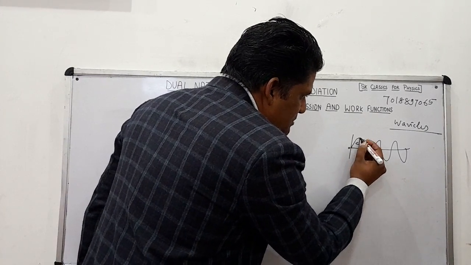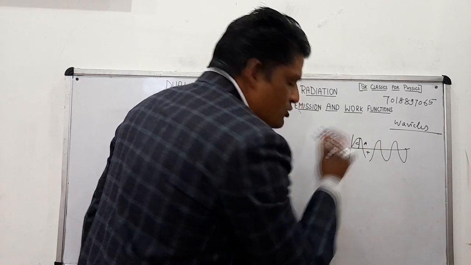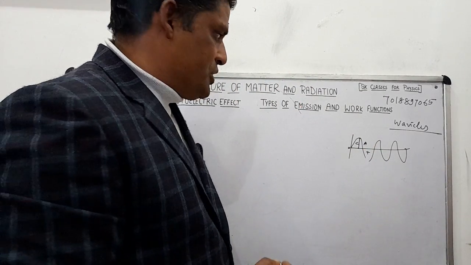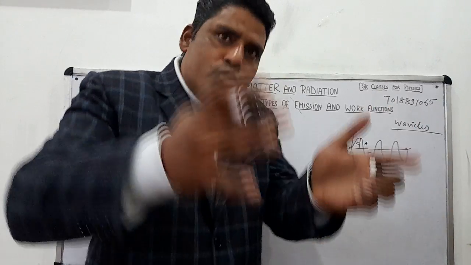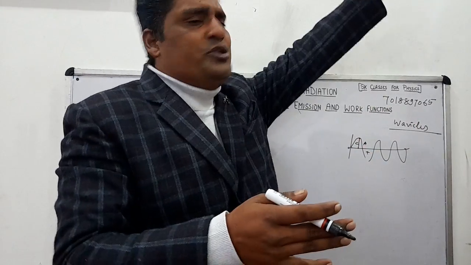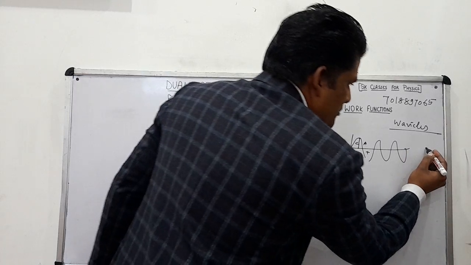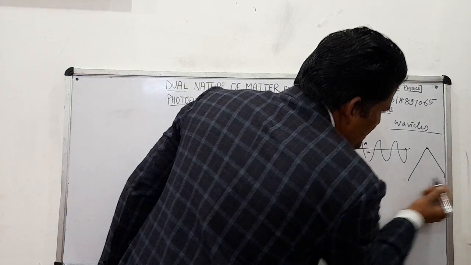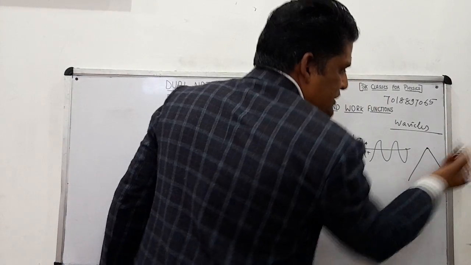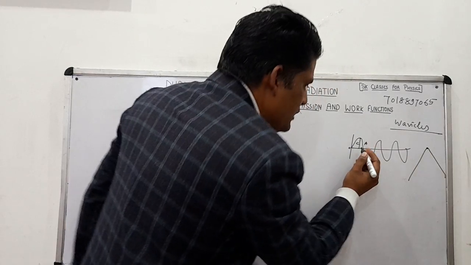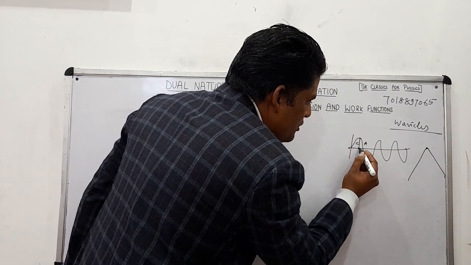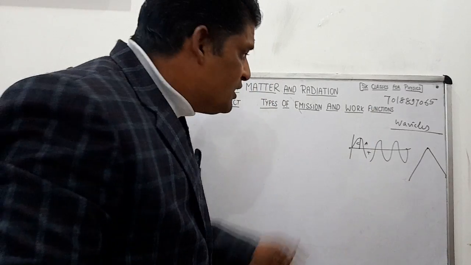ये mean position से maximum displacement, उसको हम amplitude बोलते हैं. You have to remember this. Suppose you want to swing. You want to enjoy yourself in a swing, but you want more and more amplitude, you have to give it. See, this is a swing. What will happen? आपको जितना ज़्यादा amplitude दिया जाए, जितनी दूर तक झूला दिया जाए, उतना आप enjoy करेंगे. तो what is this called? This is called amplitude.